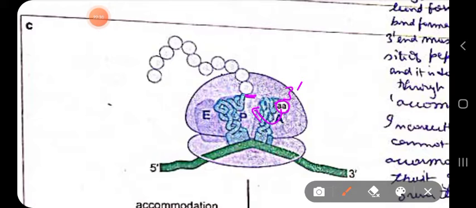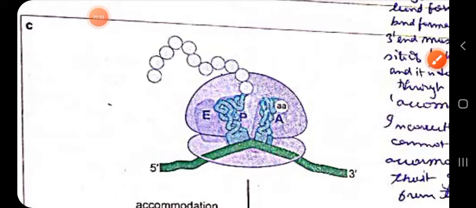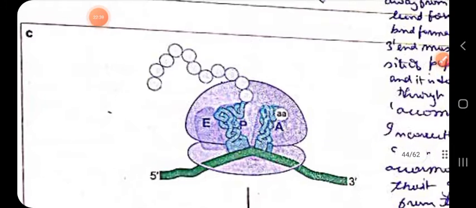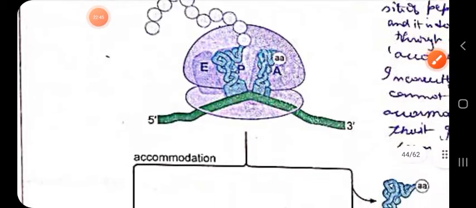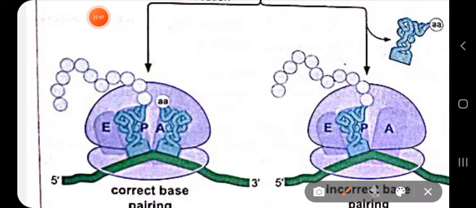We have to rotate it, and for this we have to go for the accommodation, where the tRNA has to rotate about 180 degrees to make this 3' end close to the P site where the peptidyl transferase reaction will take place. So proper accommodation, if proper base pairing has been done between the tRNA and the mRNA, then only it can rotate, and you can see here proper accommodation has been done, and thus the 3' end of this amino acid tRNA is placed close to where the peptide bond formation, the peptidyl transferase reaction done by the 23S rRNA, will take place.